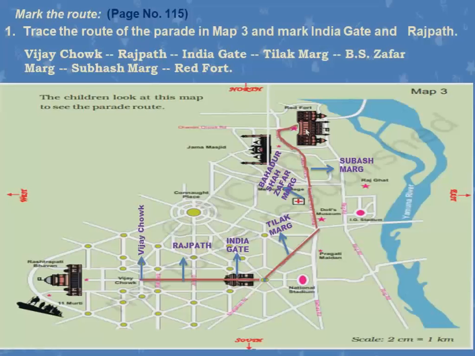Okay children, understood? So, where is India Gate here? This is India Gate. Which is Rajpath? This whole road is Rajpath. The road which joins Rashtrapati Bhavan and India Gate is called Rajpath. So, the trace of the parade goes from Vijay Chowk, through Rajpath Road, then it reaches India Gate, then from there Tilak Marg, and then B.S. Zafar Marg, that is Bahadur Shah Zafar Marg, and from here it will go through Subhash Marg and reach the Red Fort. Okay children, understood till here?